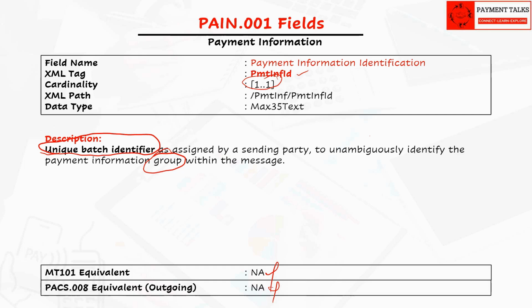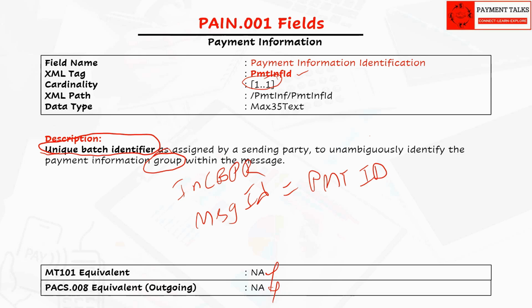But we can map this field with section B tag 21 when there is only one payment. When we talk about only one payment, we now know that in CBPR there will be only one payment, which means the ID in message ID group header and this payment information ID will be same for the CBPR Pain.001. Pacs.008 does not have batch layer, so this is not mapped to Pacs.008.